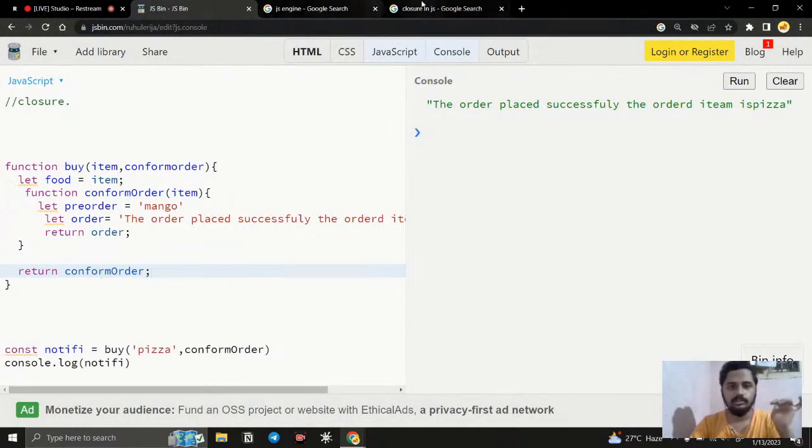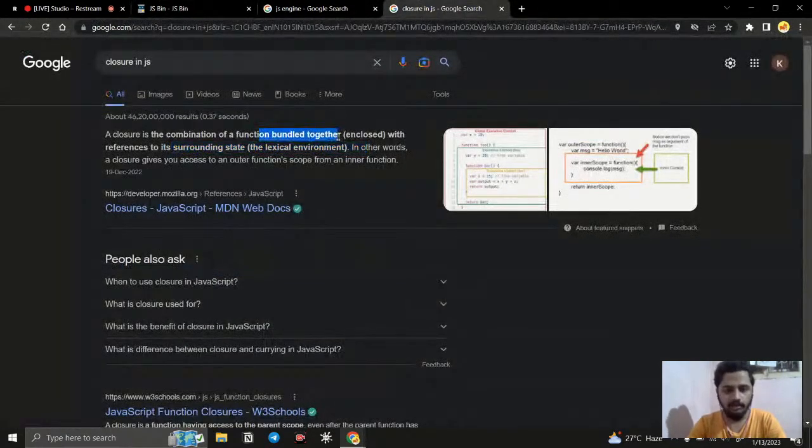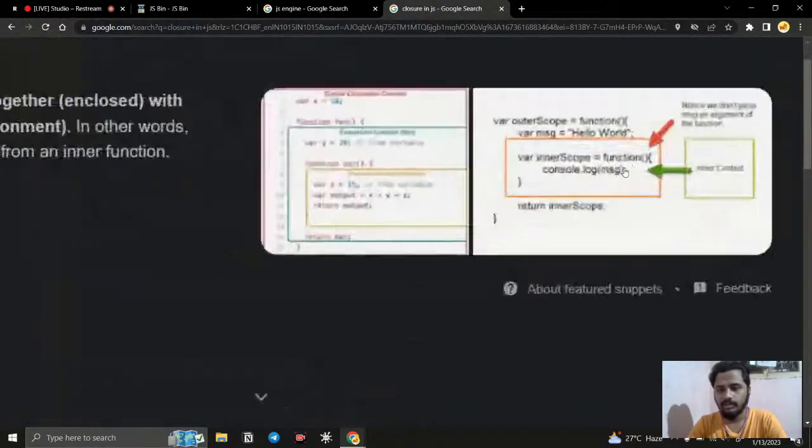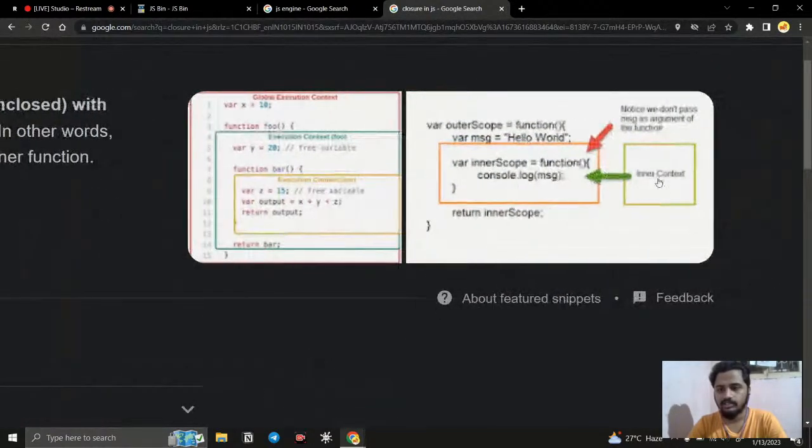So simply, the closures here have been described as a function bundled together in reference to the surrounding state. For example, here they will declare it. So this is going to be the inner context. What is meant by the context? Context is the space, the scoping environment. It is the space where our scope gets determined.